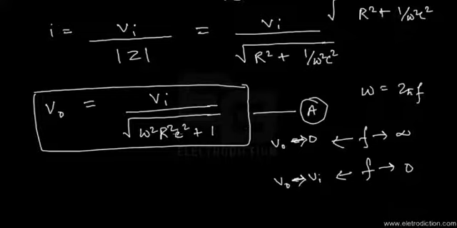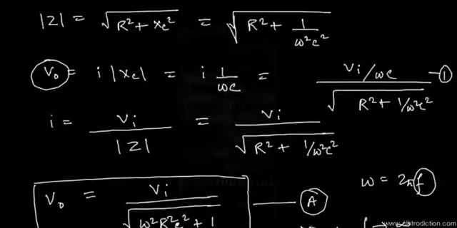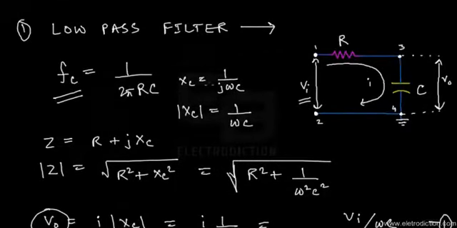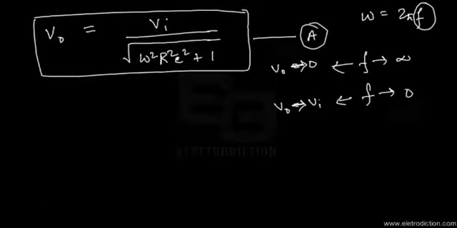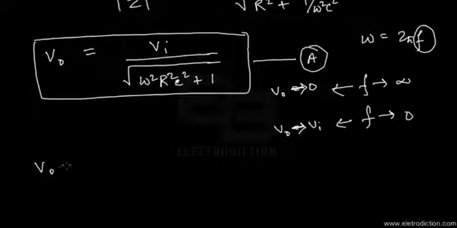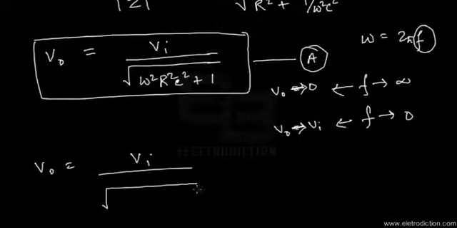This expression which we obtained as equation A could also be modified in terms of the frequency f. If you go back to the previous part and take into account that the cutoff frequency is given by fc, then we can modify this equation to obtain Vo equals Vi divided by root over of 1 plus (f by f0) squared.